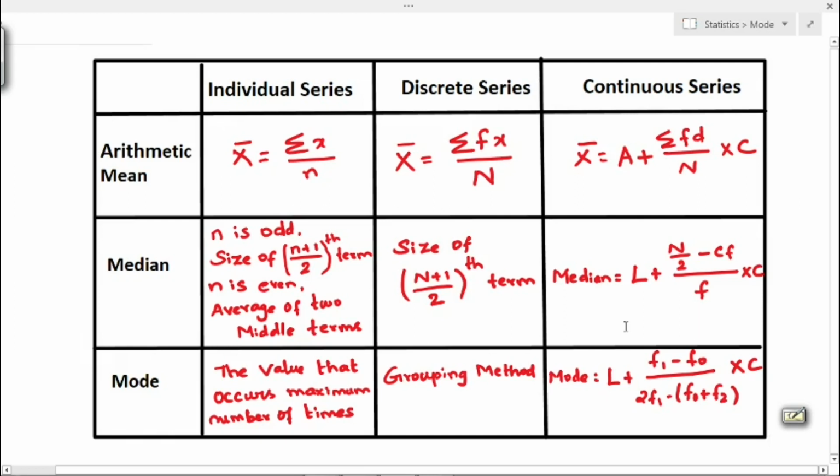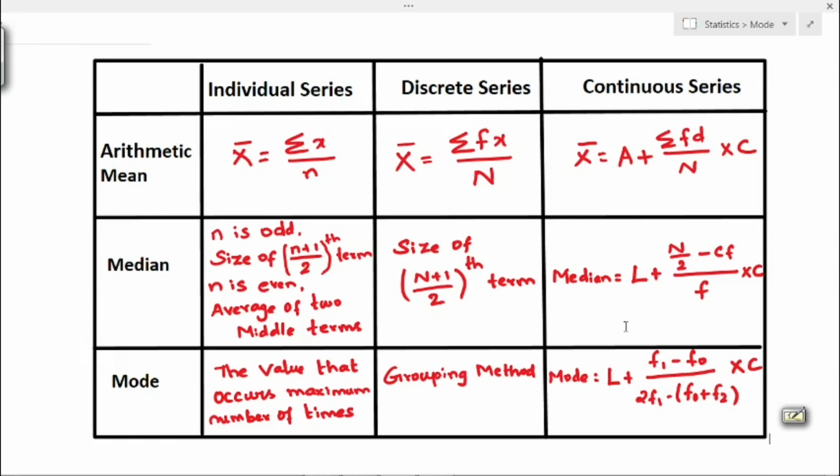Next, formula for mode. First, mode in the case of individual series. Mode is nothing but the value that occurs maximum number of times. So that particular value is the modal value. Next, in the case of discrete series, we have to find the mode by using grouping method.